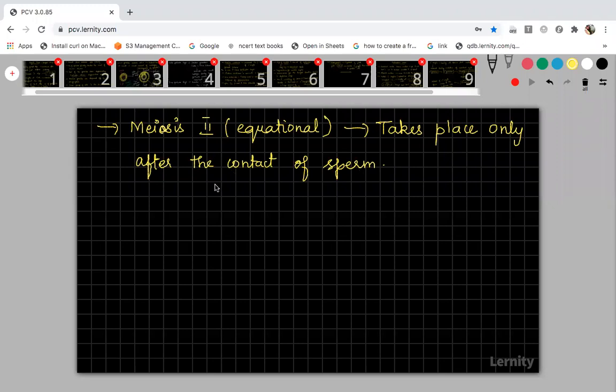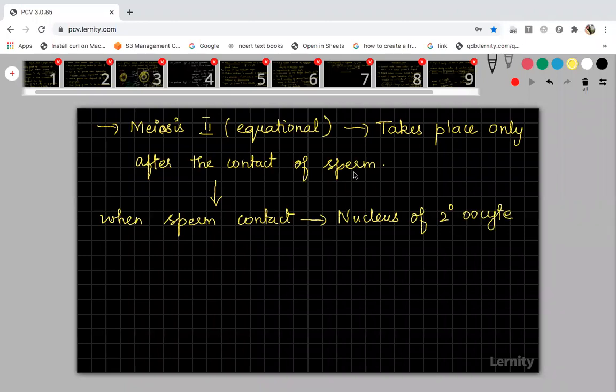Now when the sperm enters, when sperm contact occurs, what will happen? Unless the sperm contact is there, meiosis 2 will never occur.